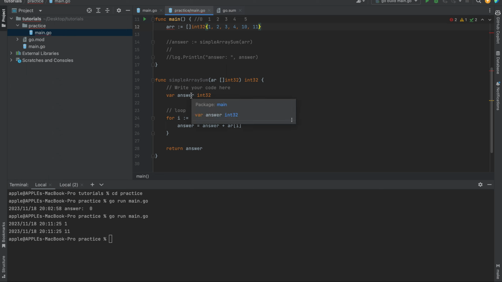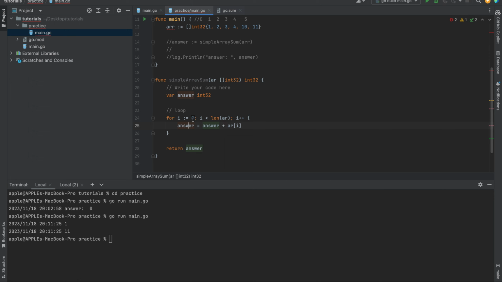Imagine this answer is starting from 0, so you are going to use this answer as a container. You're going to say this answer equals this container, which right now is actually 0, because it's starting from 0, plus the value at that index of the array. For the first one it is 1. So the answer is equal to 0 plus 1, which is equal to 1.